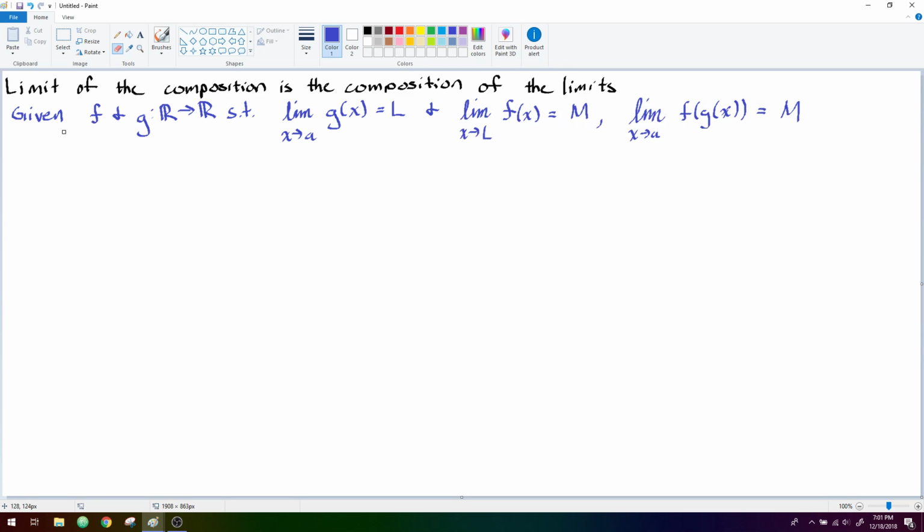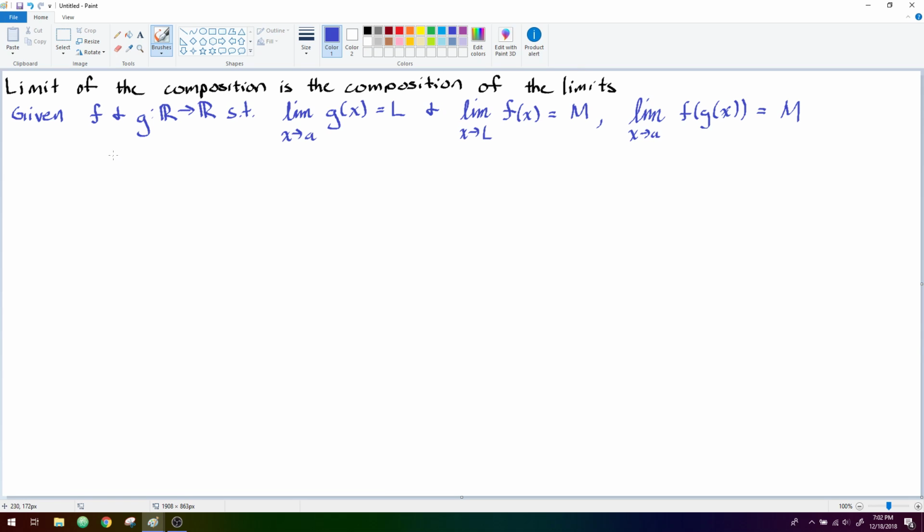Alright, so before we move on to derivatives, we're going to prove one final useful property of limits, and this has to do with limits when we're composing functions with one another. This one is that the limit of the composition is the composition of the limits.